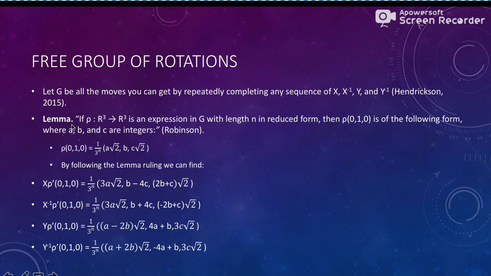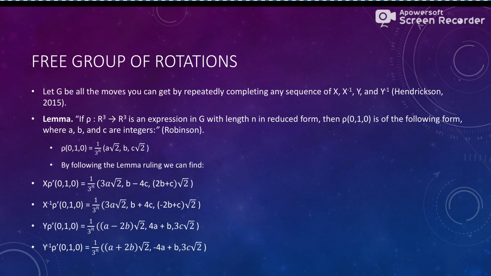So following the lemma, we can complete the math such that A and C are 0 and B is 1/3 to the n, with n as an integer greater than 0.